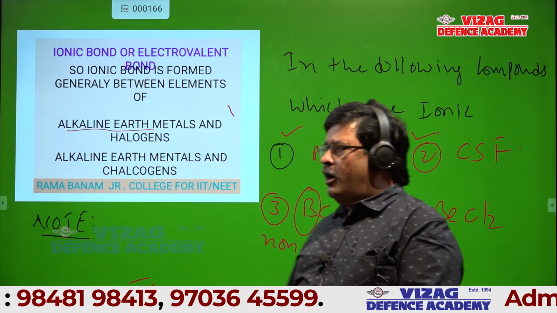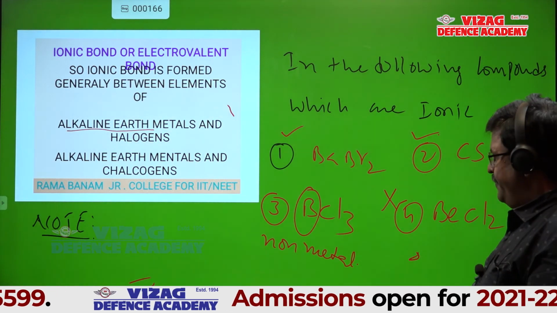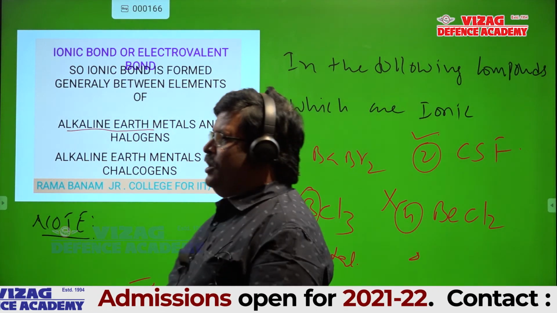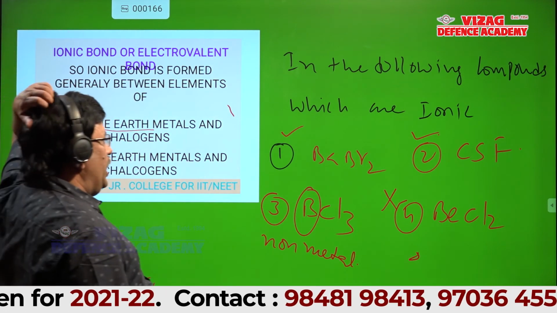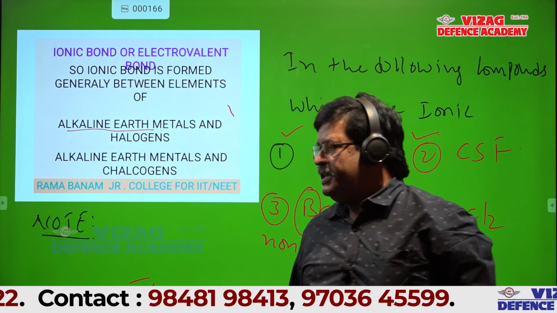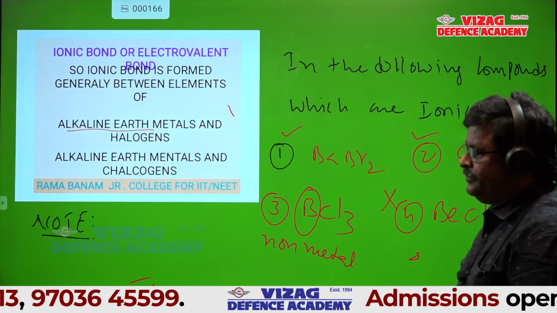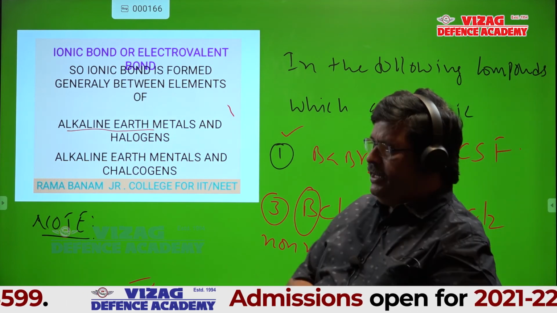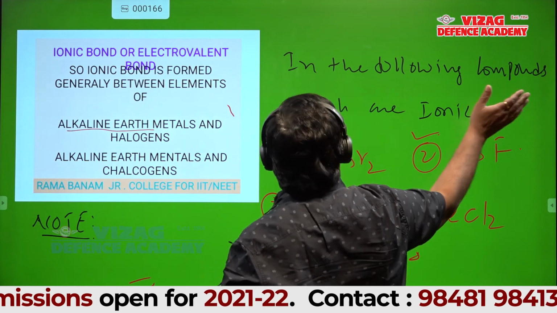So BCl3 is not an ionic compound. BCl3 is not the answer, BeCl2 is not the answer. Only two, barium bromide and cesium fluoride, are the answers. Am I right? Can I give one more question?